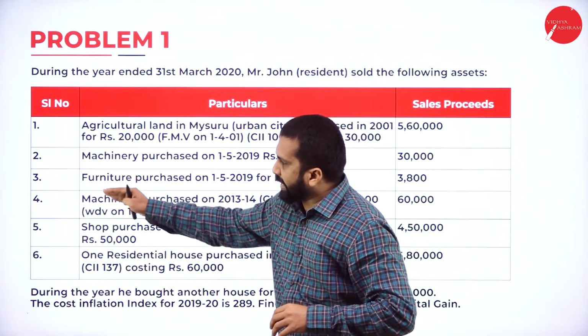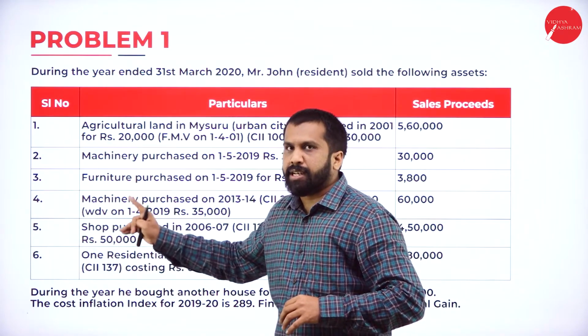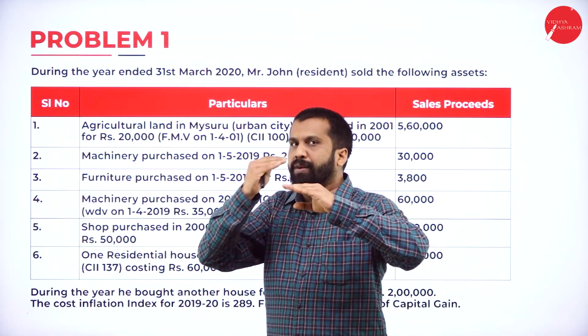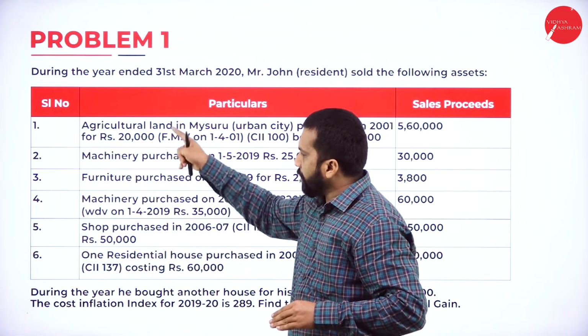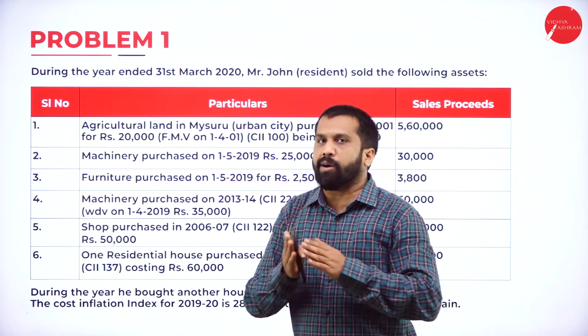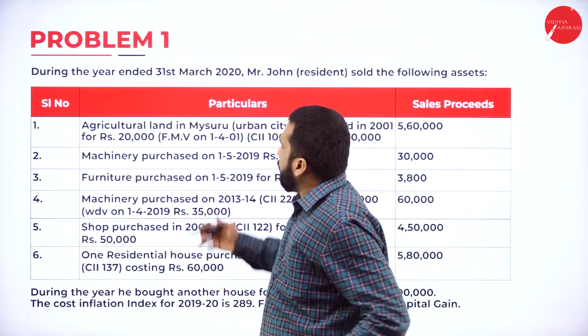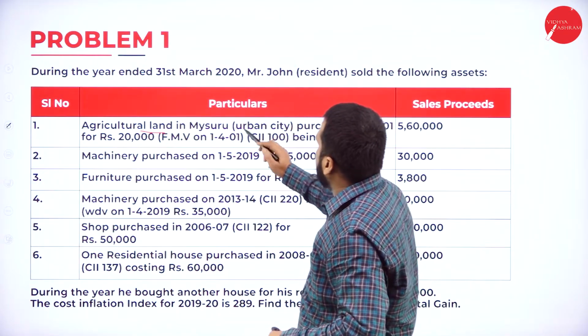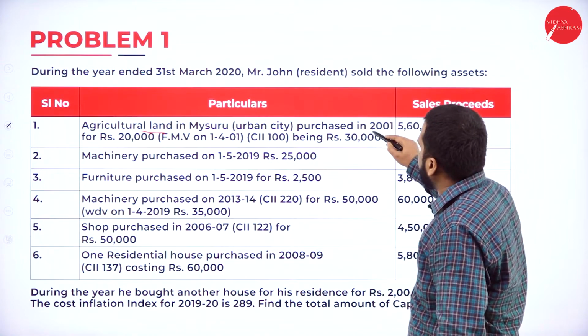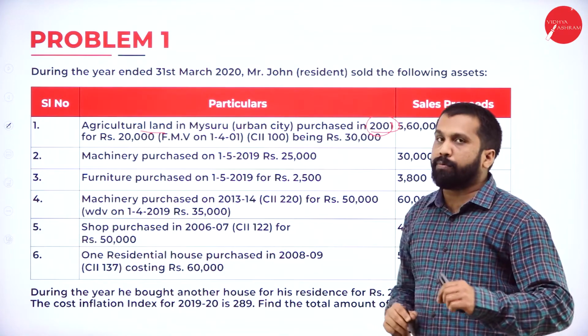We'll not read second, third, fourth, fifth, sixth while doing one. We'll go one by one, which are not interconnected. All are individual questions. Now, agricultural land in Mysuru urban city purchased in 2001.